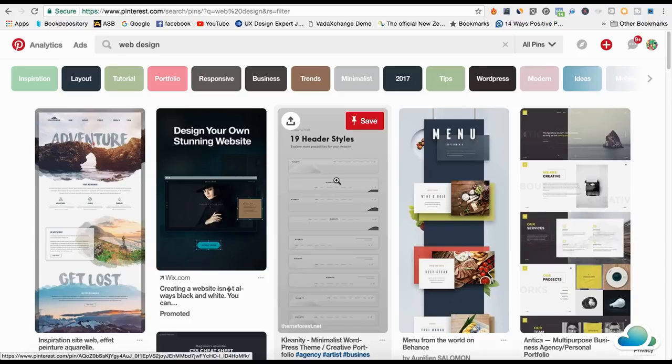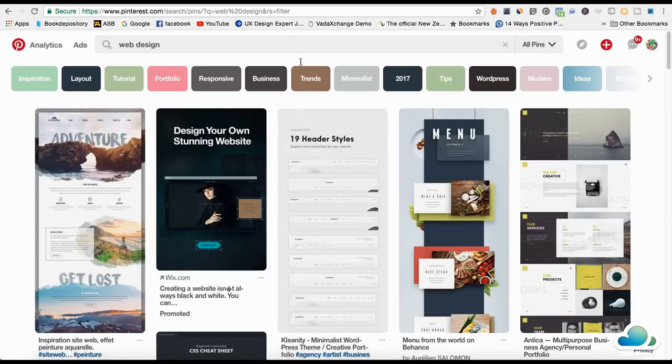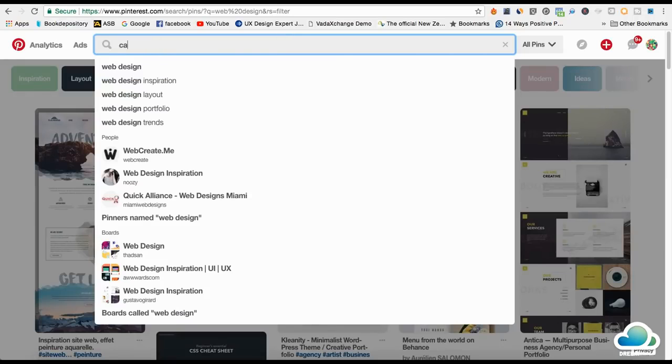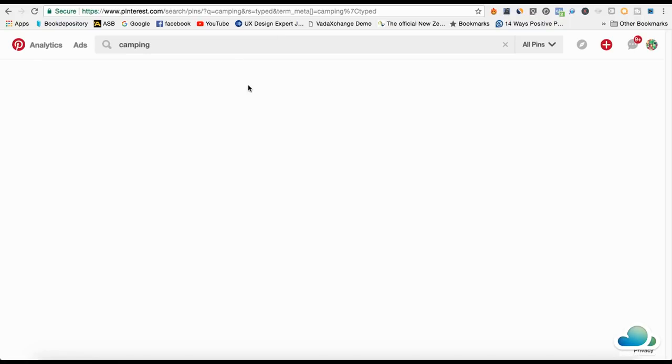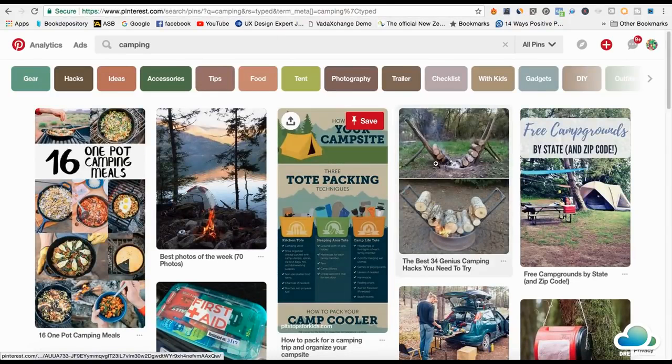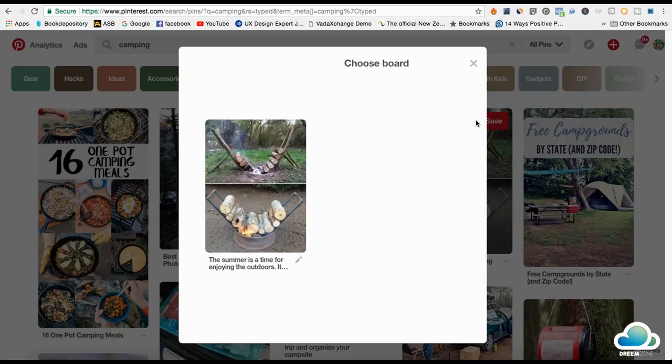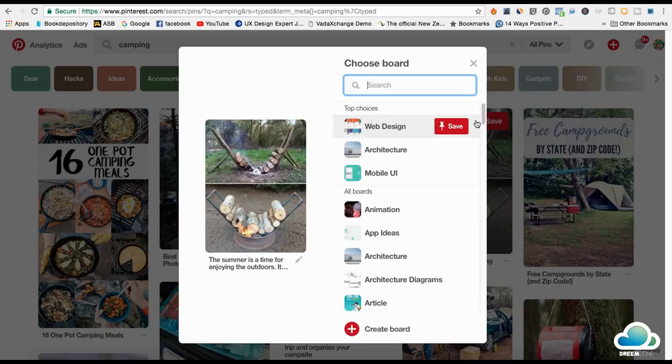So let's say it's camping and it's about tents. Let's just stick with camping. You don't have to break into different categories. So you just search up camping. This would be like a Shopify store or something like that, and you just go and pin a few of these images. So now you've got your board with a good amount of pins, but you'd have 0 followers. So this is what you do.